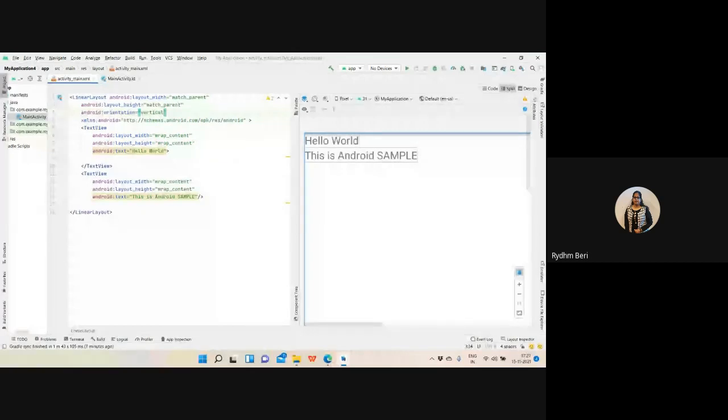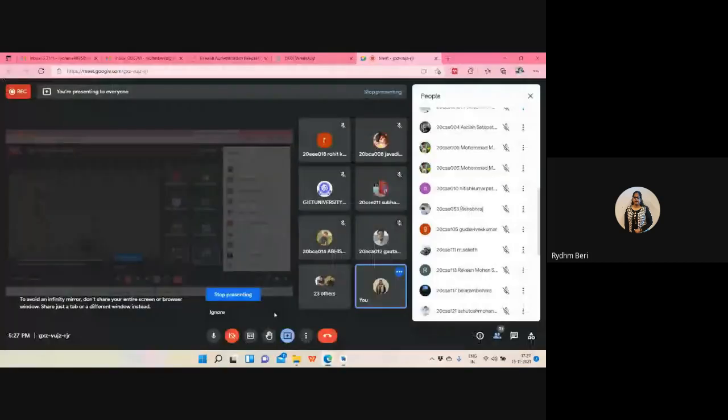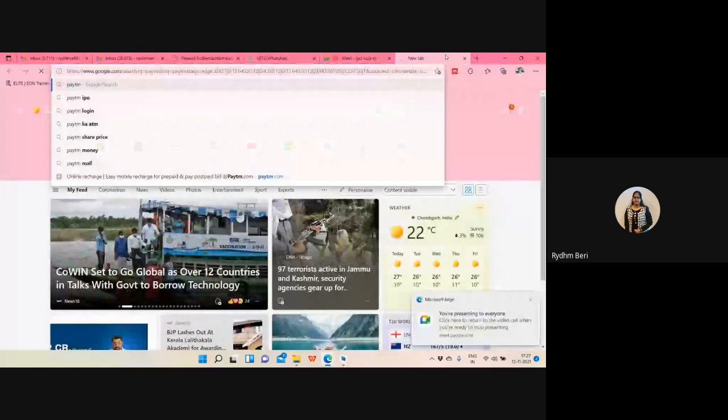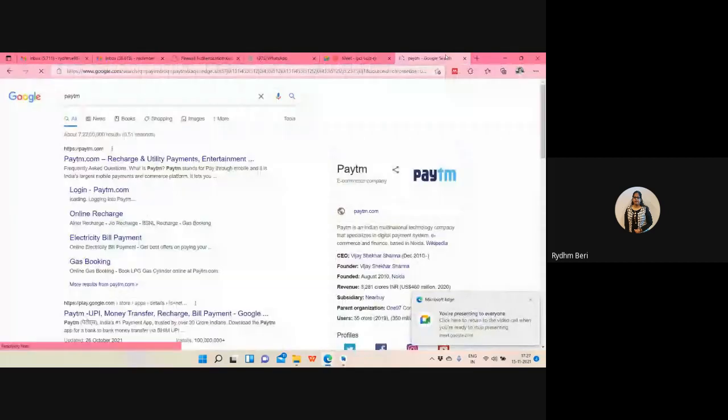Now let's have a look at one more thing. I want to create an application. This is your activity for today that you need to complete. I will start that activity, but you need to complete that activity.